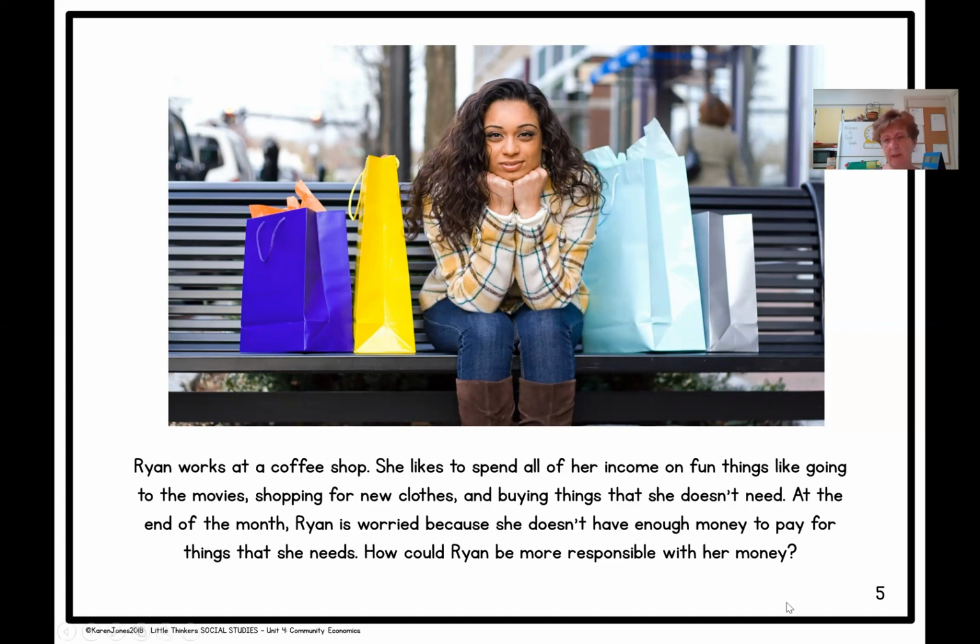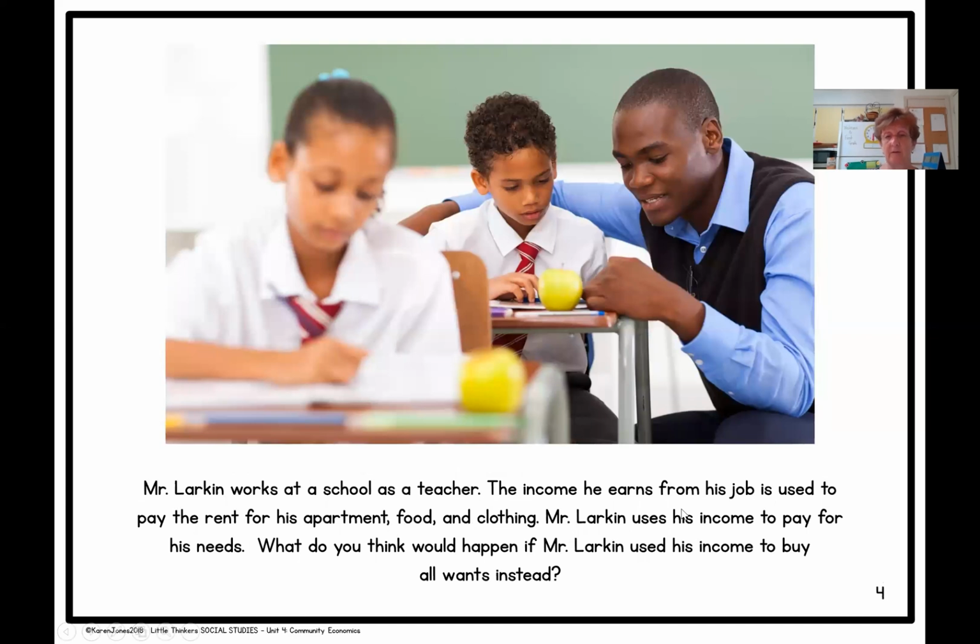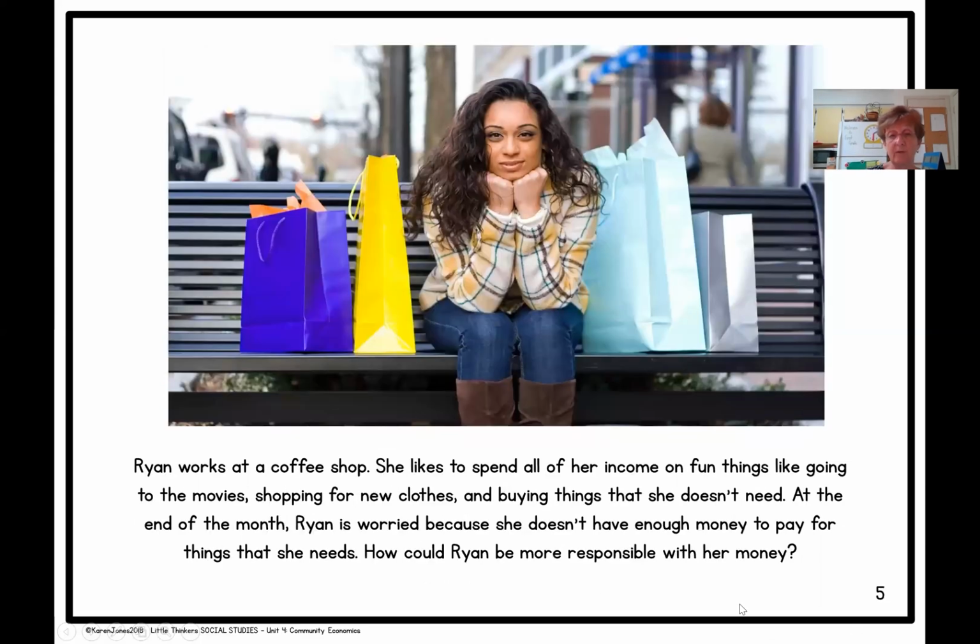She could probably be more responsible, like our friend, Mr. Larkin, because he made sure before he bought any of those things or went to the movies that first he paid for his apartment, his food, and his clothing, and probably paid his bills as well. So she might be more responsible by making sure that before she went to the movies or shopping for clothes and buying things that she didn't need, that she had used her money wisely and paid for her rent, her food,